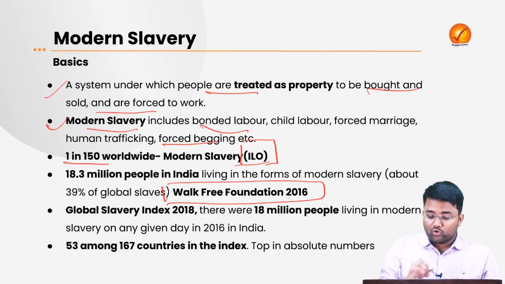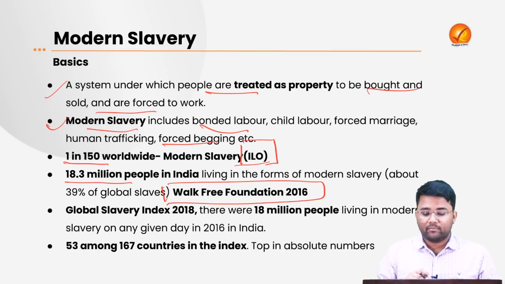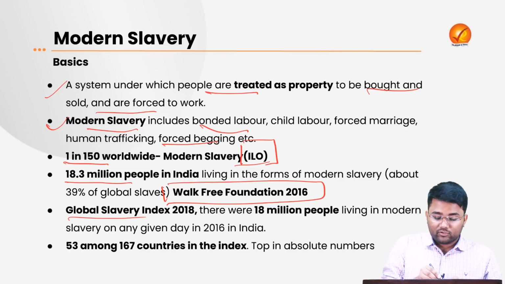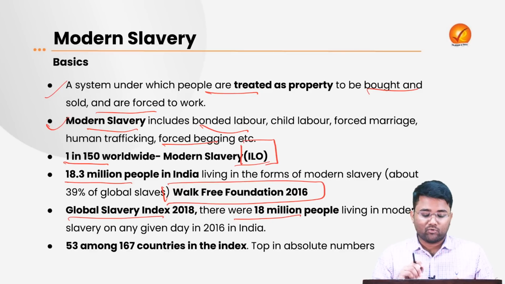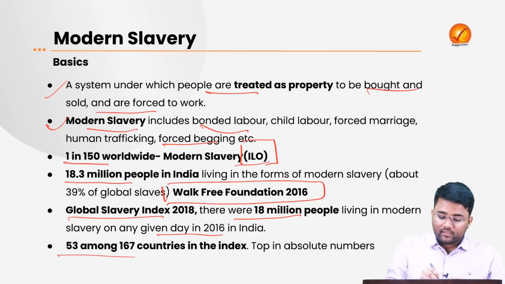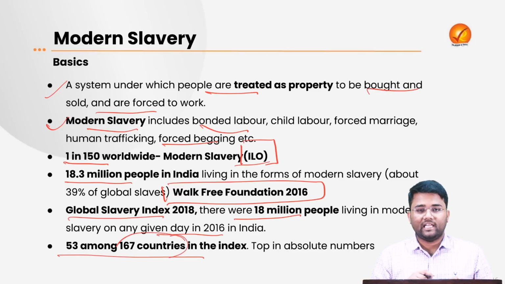Then a report by the Walk Free Foundation that came in 2016 says that 18.3 million people in India are living in forms of modern slavery, which is about 39% of global slaves. Then the Global Slavery Index 2018 says that there are 18 million people living in modern slavery on any given day in 2016 in India. The rank of India in this Global Slavery Index was 53 out of 167 countries. And if we talk about the absolute number of modern slaves, then India is on top.